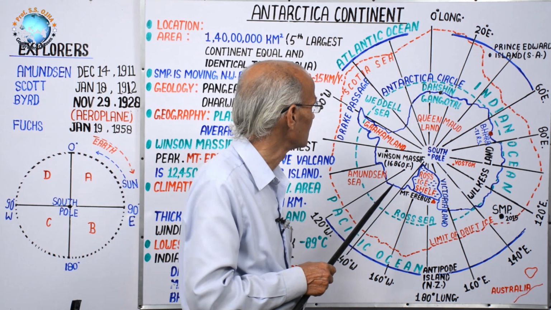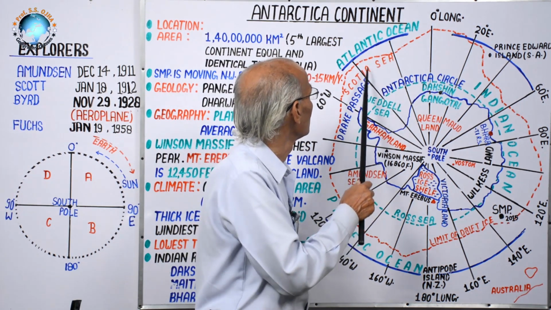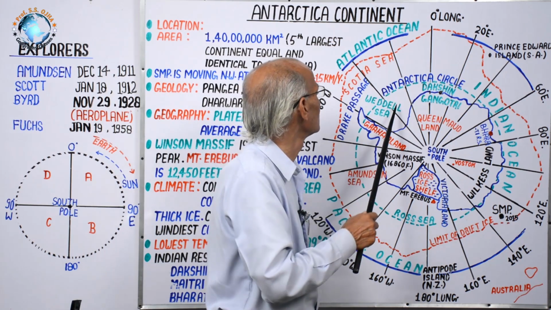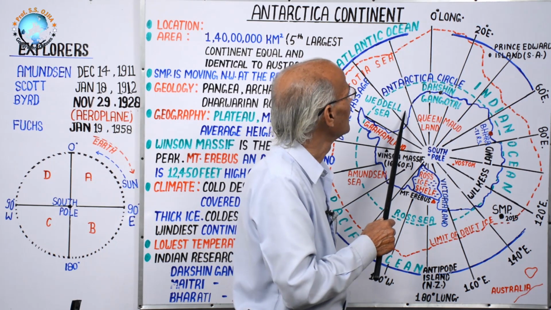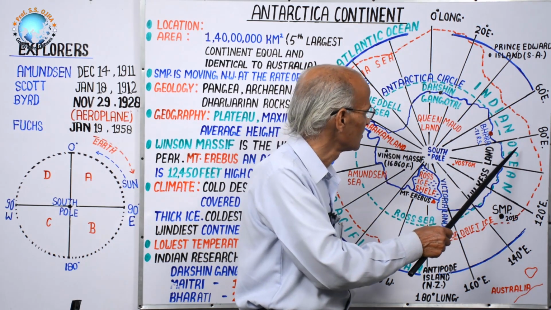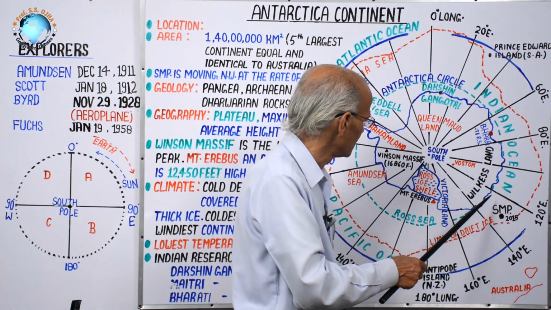Oceans is plural, which means the water of the Atlantic Ocean is found in the Weddell Sea, and the water of the Indian Ocean is also found here to some extent.